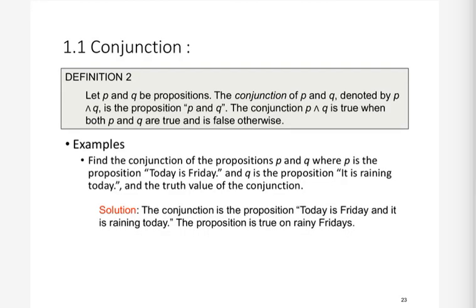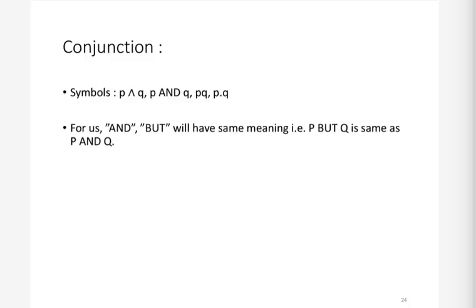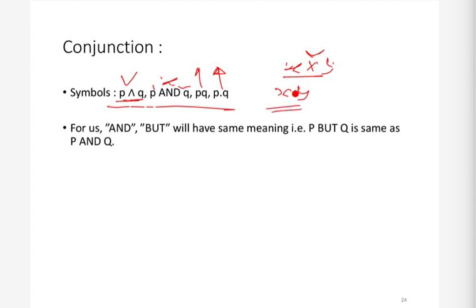Now let's see the next thing. Again, these are the symbols. Like for negation we used a few symbols, similarly for conjunction we can either use this very standard symbol, p and q, or we can also write it like this, or we can just simply write pq, or we can write p dot q. Like in mathematics, many times if you have multiplication x, this is the symbol of multiplication, but we can also write it without the symbol. Similarly here, we can write it like this, pq or p dot q.